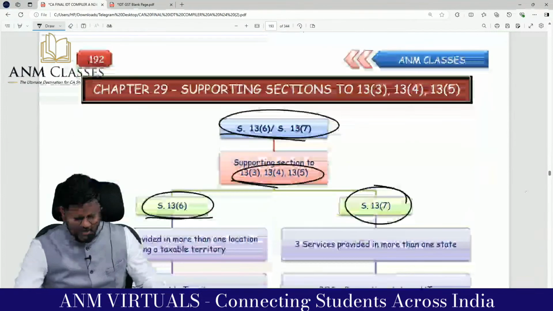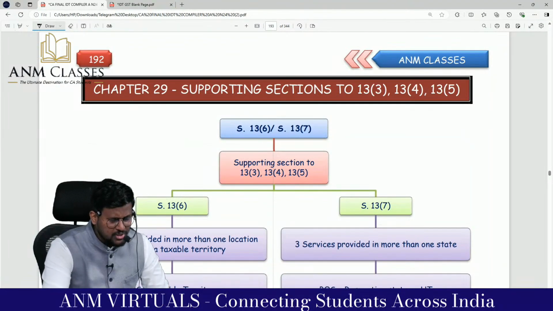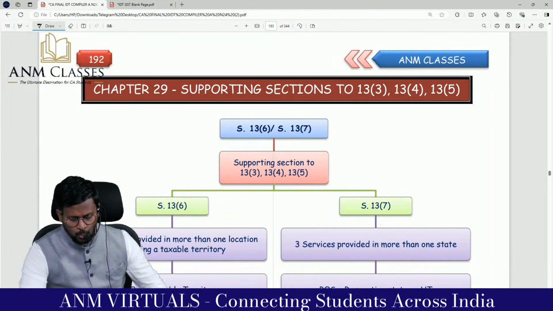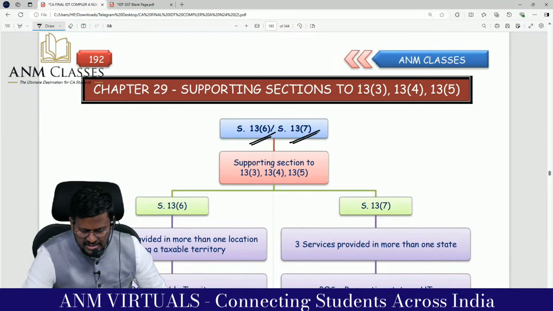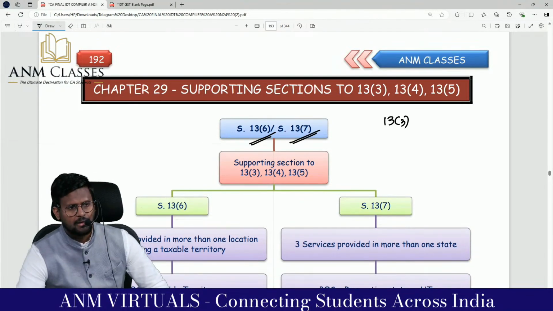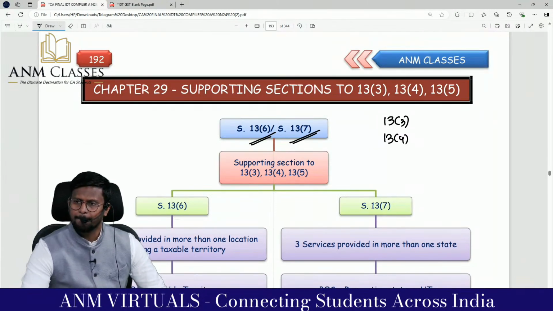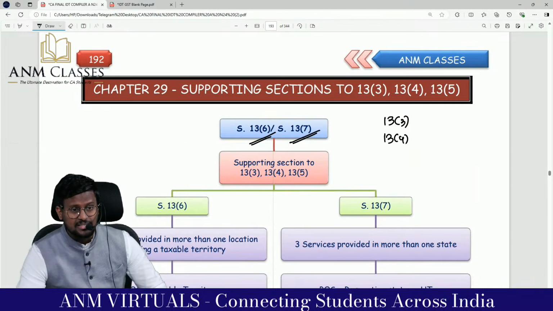I'm coming to the next one, the last one, supporting sections. In section 13, there are 2 supporting sections: 13.6 and 13.7. What is 13.3? Performance based services. What is 13.4? Direct services relating to immobile property. What is 13.5?